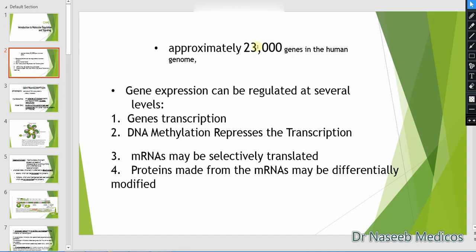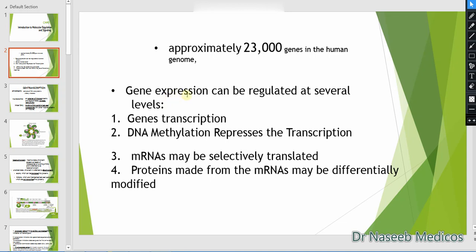Suppose we have two homologous X chromosomes in the female. They have the same chromosome, same genes, but one chromosome is totally inactive, which is called the Barr body. So how are these genes inactivated? This is called the regulation of genes.